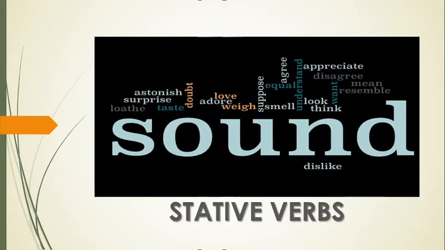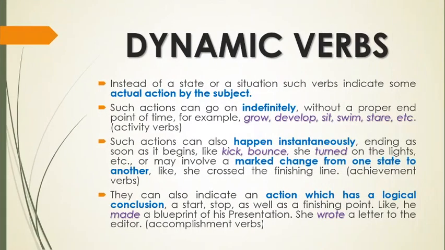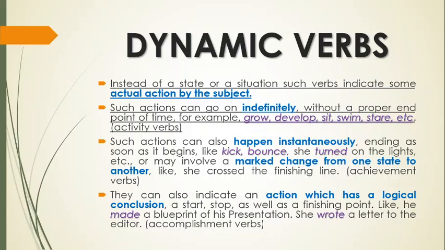Now let's move on to dynamic verbs. Dynamic verbs come in contrast to stative verbs. So instead of a state or a situation, such verbs indicate some actual action done by the subject. So you see, emotions, feelings, situation, state, and actual action, stative and dynamic. Such actions, however, can go on indefinitely without a proper end point of time.